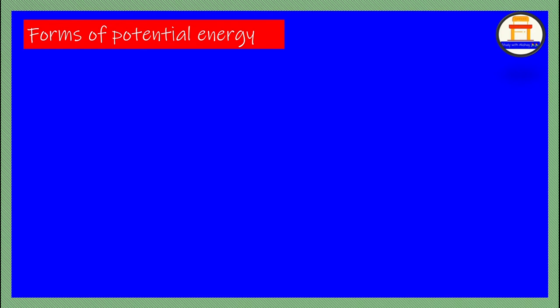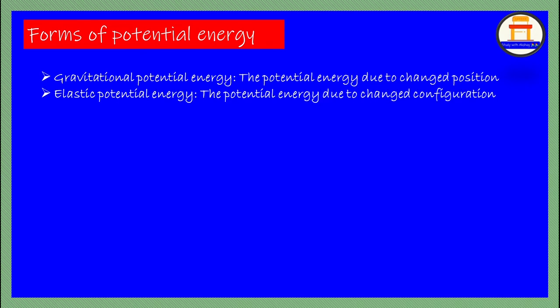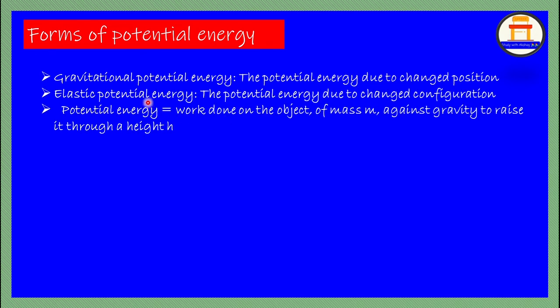Forms of potential energy. Gravitational potential energy, the potential energy due to the change in the position. Elastic potential energy, the potential energy due to the change in the configuration. And potential energy is the work done by a body of mass m against gravity to raise it through the height h.